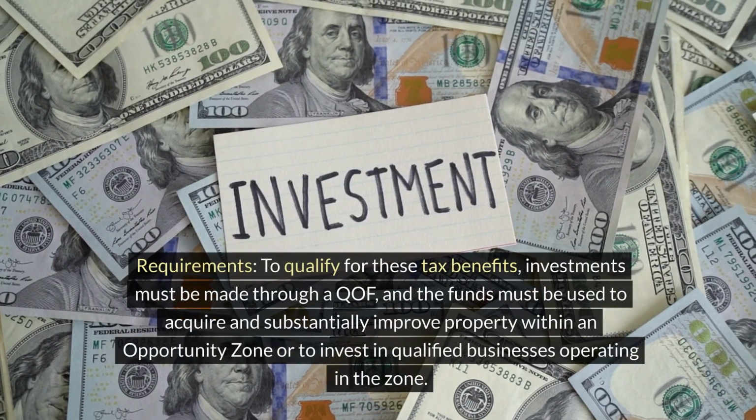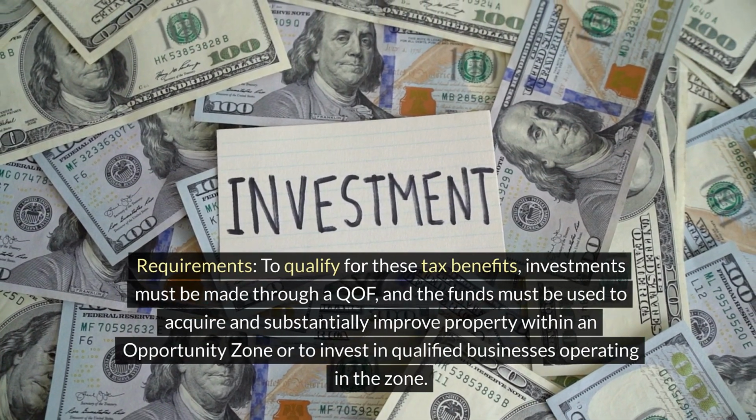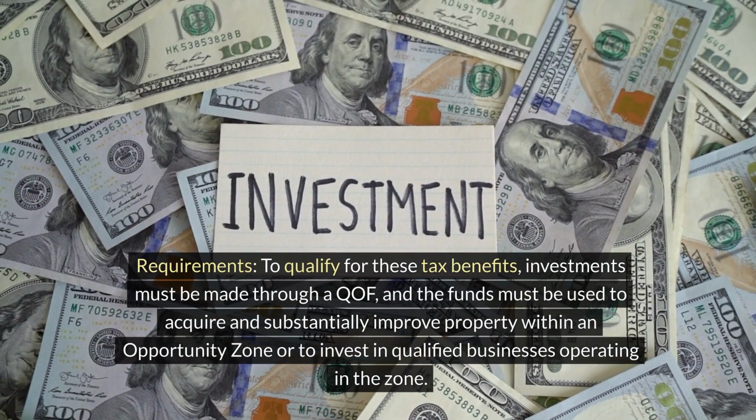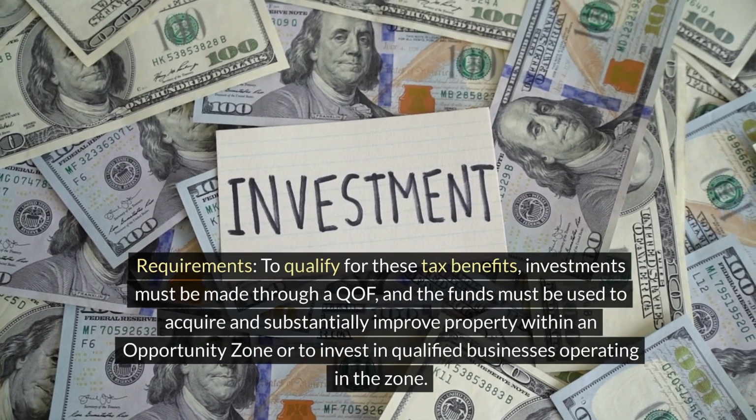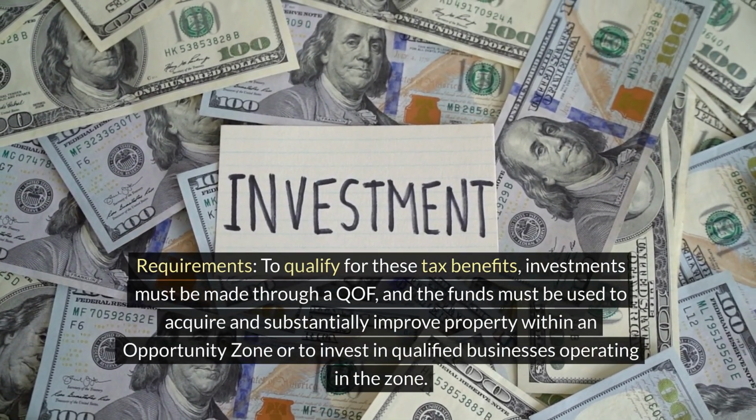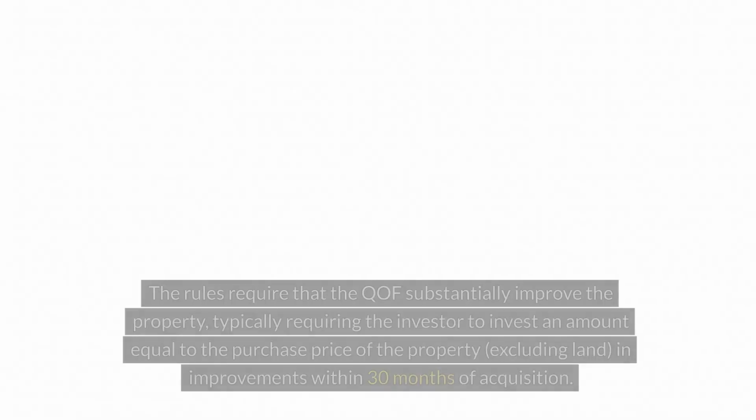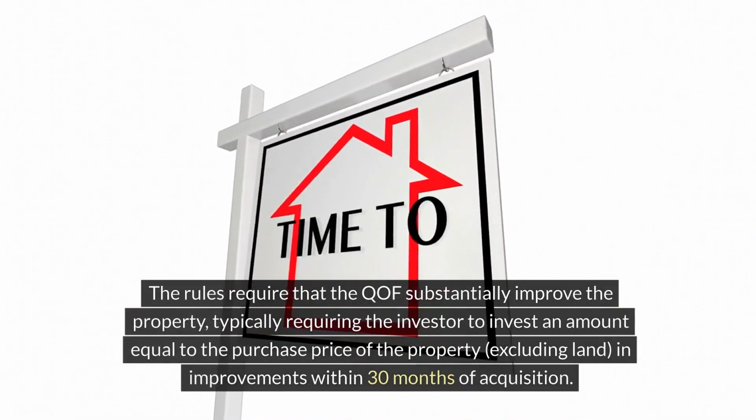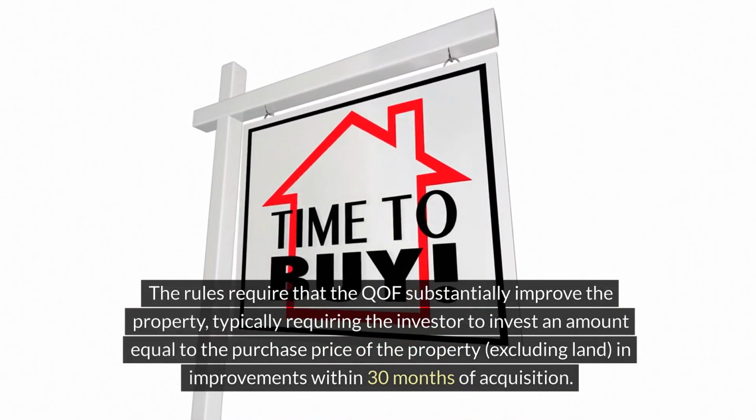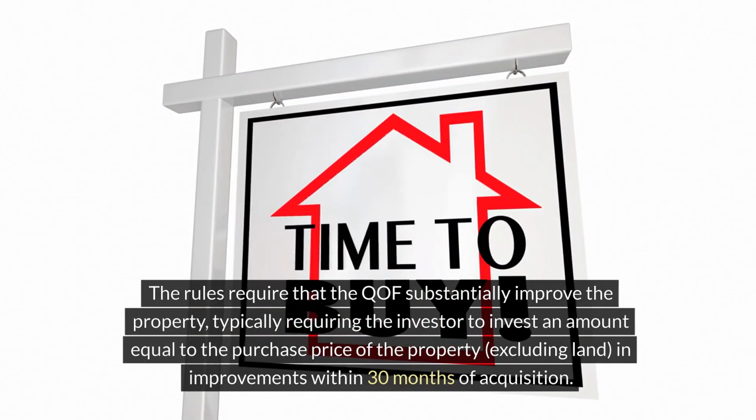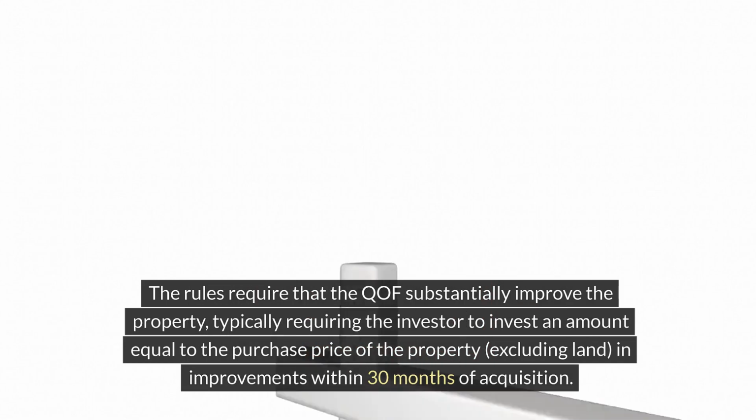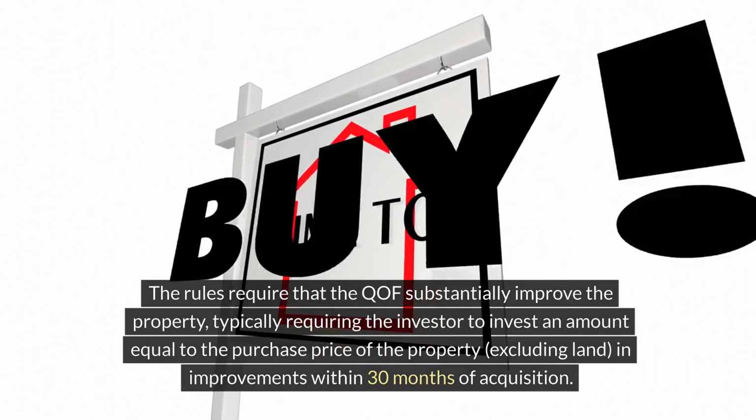Requirements. To qualify for these tax benefits, investments must be made through a QOF, and the funds must be used to acquire and substantially improve property within an opportunity zone or to invest in qualified businesses operating in the zone. The rules require that the QOF substantially improve the property, typically requiring the investor to invest an amount equal to the purchase price of the property, excluding land, in improvements within 30 months of acquisition.